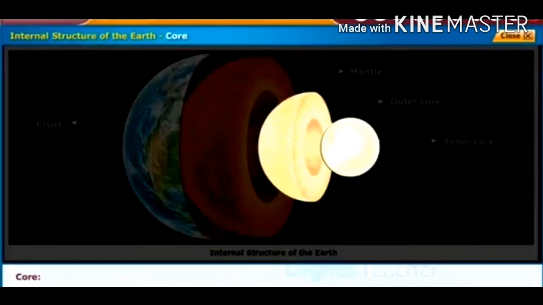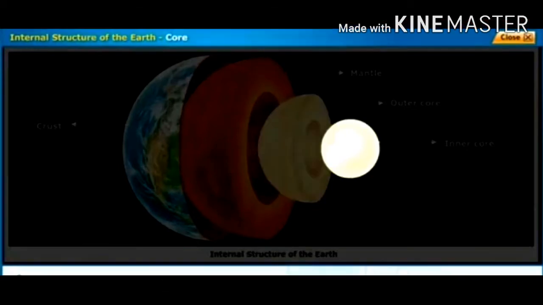Next one is core. The thickness of the core is 2900 to 6376 kilometers. It is composed of dense and heavy substances like iron and nickel. The core layer is divided into sublayers, namely the outer core,